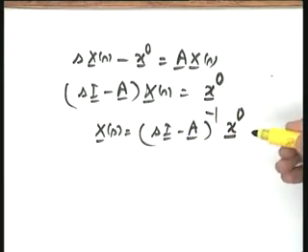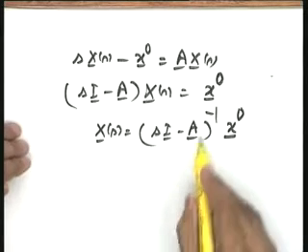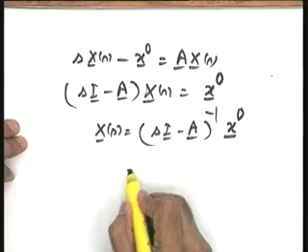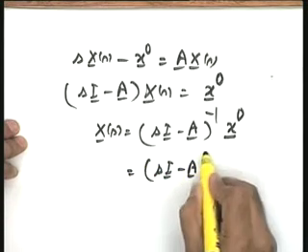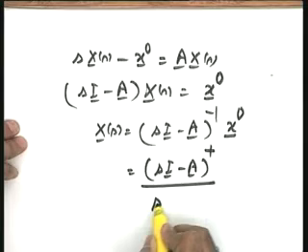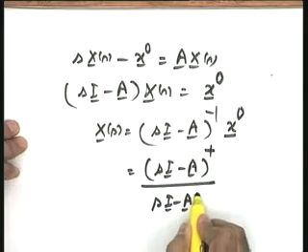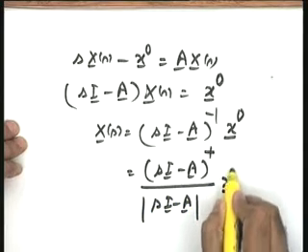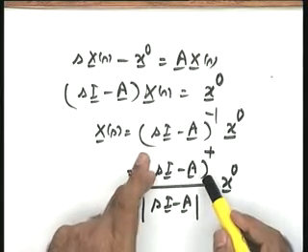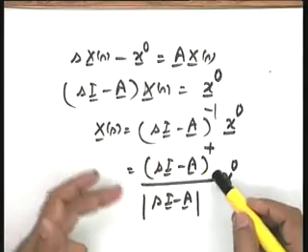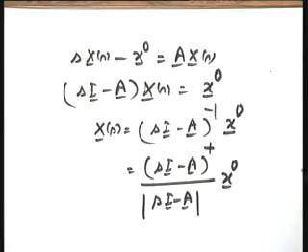If there is any gap, you please raise an alarm, I will explain that point. Otherwise, I think it is quite simple, quite obvious. (sI minus A) inverse x naught. This I am interpreting in the form adjoint of (sI minus A) divided by determinant of (sI minus A), times x naught. The inverse can be represented as an adjoint and a determinant. Adjoint, you know, consists of the elements of the cofactors.